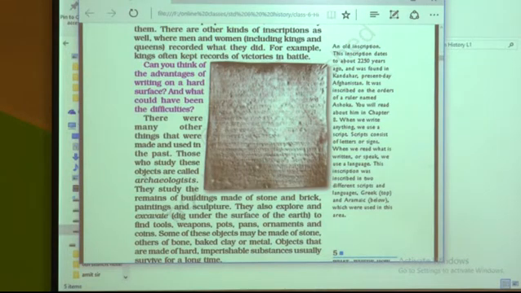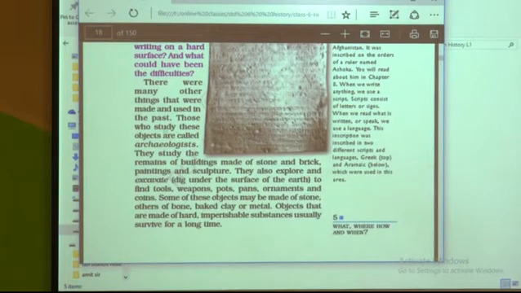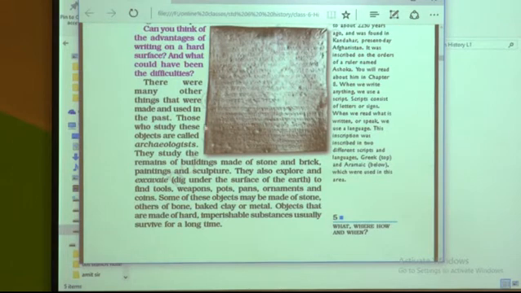There are many other things that were made and used in the past. Those who study these objects are called archaeologists. They study the remains of buildings made of stone and brick, paintings and sculpture. They also explore and excavate. Excavate means digging the surface of the earth to find tools, weapons, dead bodies, pots, pans, ornaments and coins.